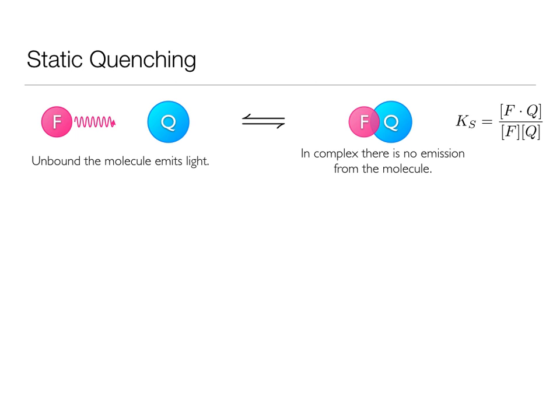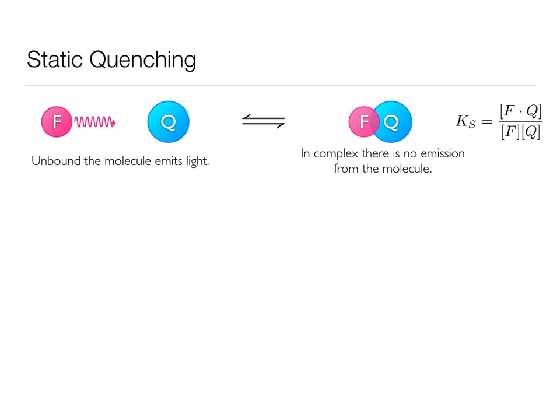Static quenching is where we form a complex between our fluorophore and our quenching molecule. In the unbound state, the fluorophore is free to emit light as fluorescence. However, in the complex, the fluorescence is completely quenched. In this case, the lifetime would be 0. There is absolutely no emission from the excited state. So I go from an unquenched lifetime to a completely quenched lifetime.